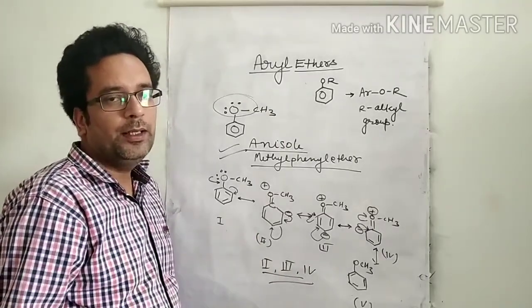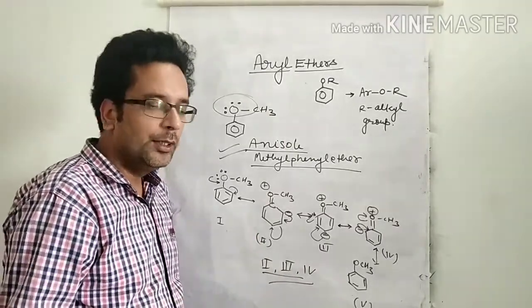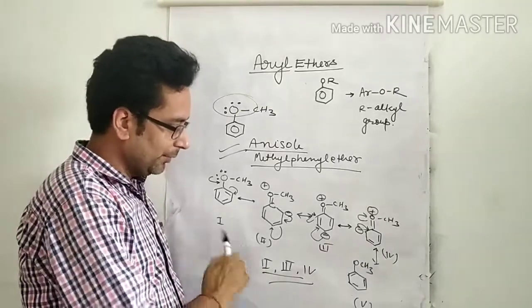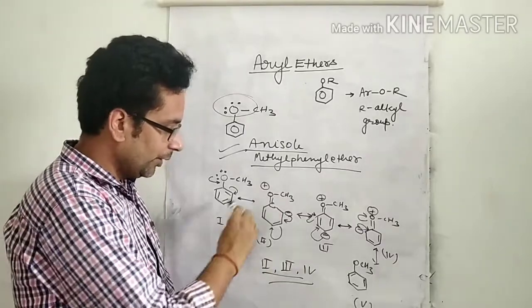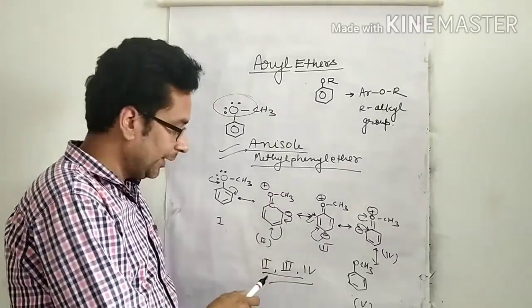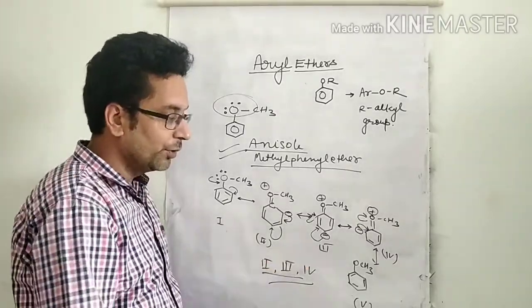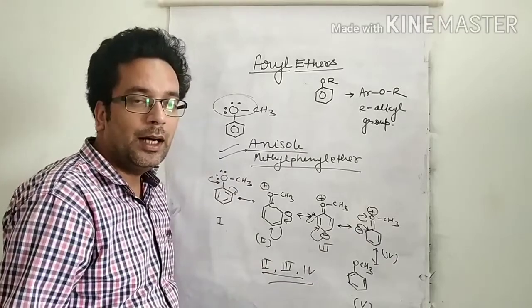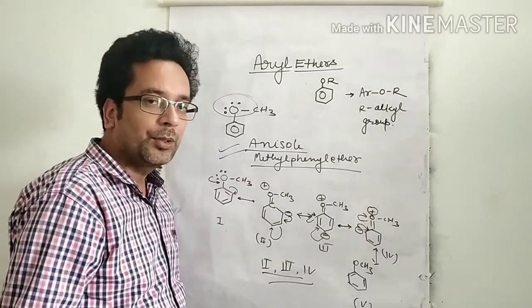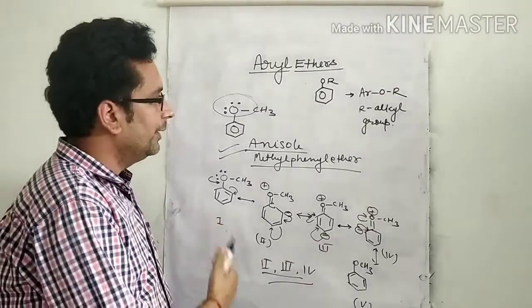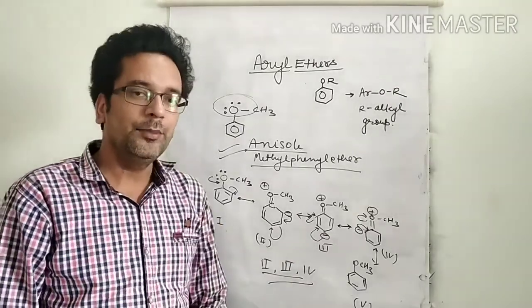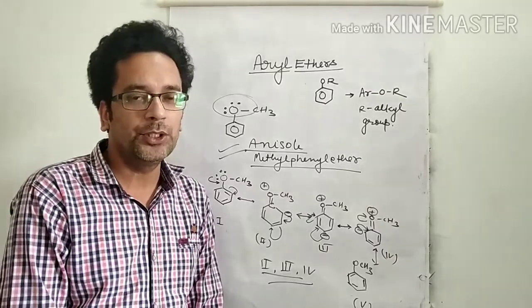Why does the electrophile attack at the ortho and para positions? Because it is clear from the resonating structures second, third and fourth that the electron density is very high at the ortho and para positions. It means aryl ether gives electrophilic substitution reaction.